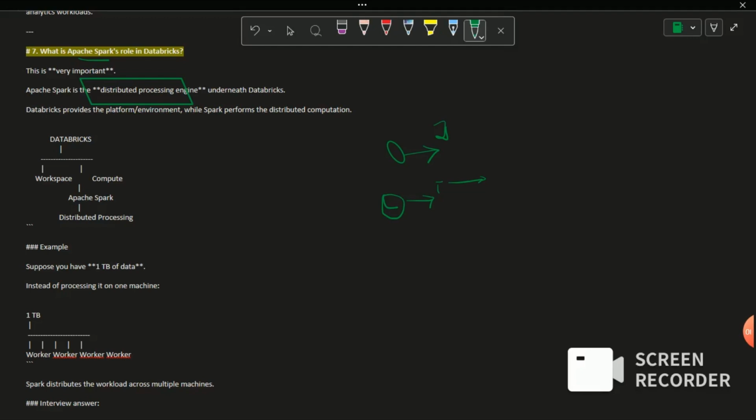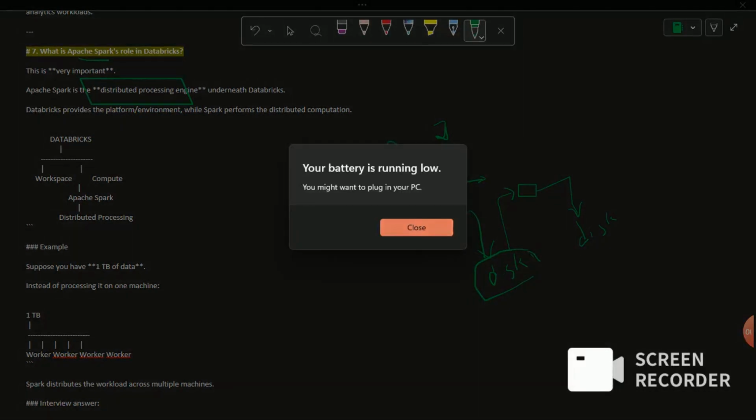Whereas in Hadoop, it will read the data, process the data, and store the results to disk. Then for the next operation, it has to read again from the disk and process again. After processing, it will again write the results back to the disk. So in Hadoop, every intermediate step is a read and write to disk, which makes the processing slower.